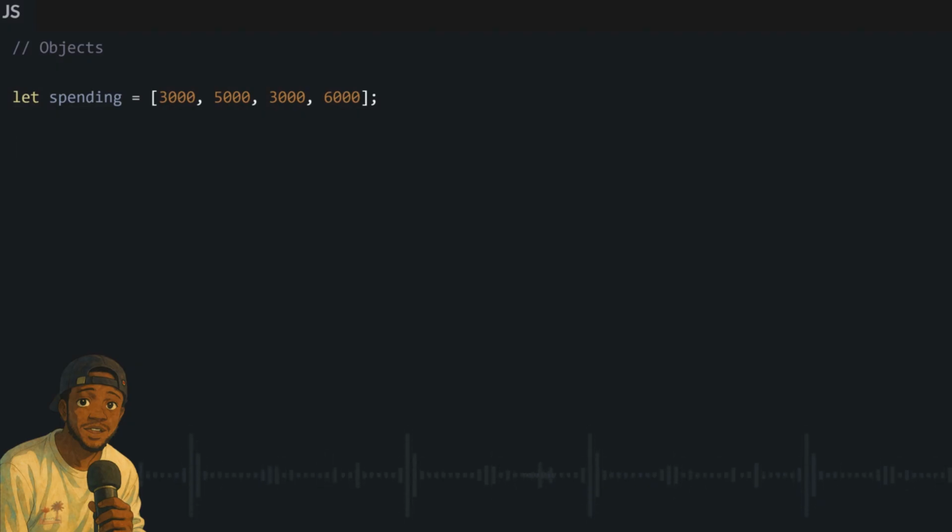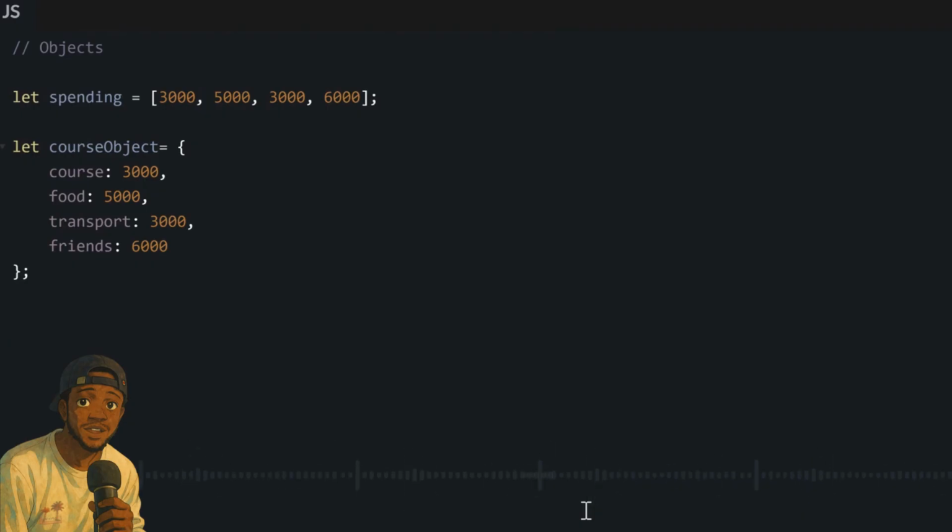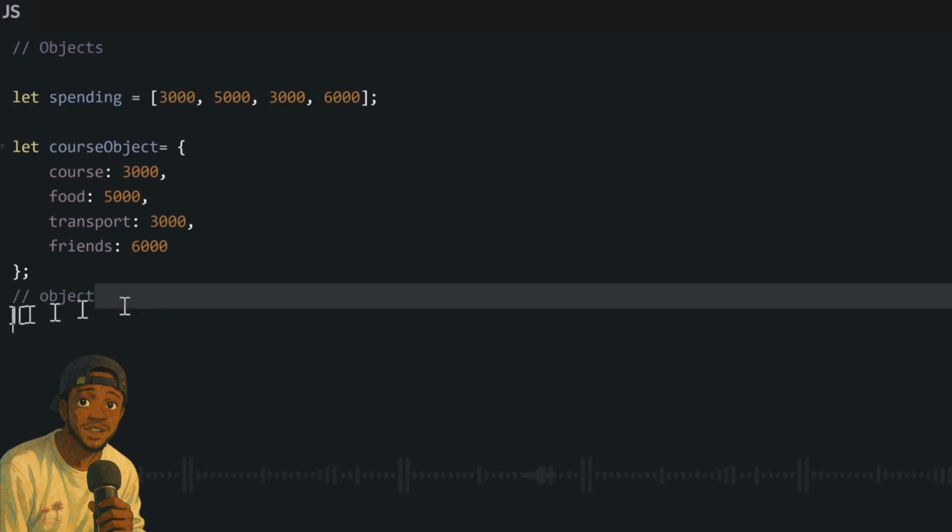Objects allow us to write data and give them label. For example, in this object I create now, you go see say we arrange our spendings, and now we fit not only know how much we spent, but also wetin we spend for. Now an example of how we dey write object be this for JavaScript. We dey write our object normal, like we dey write variable.